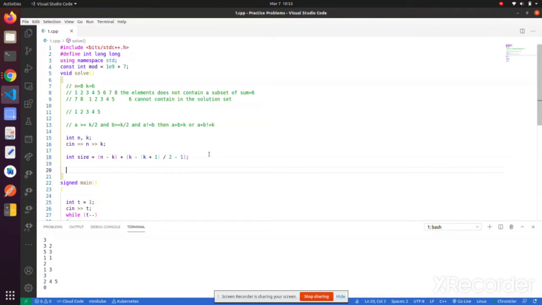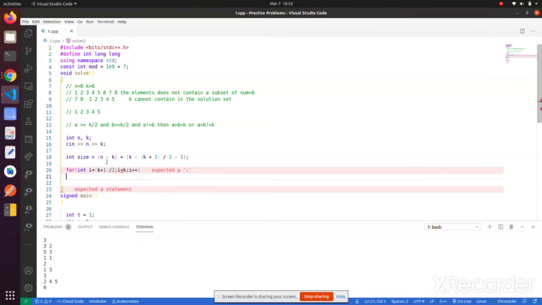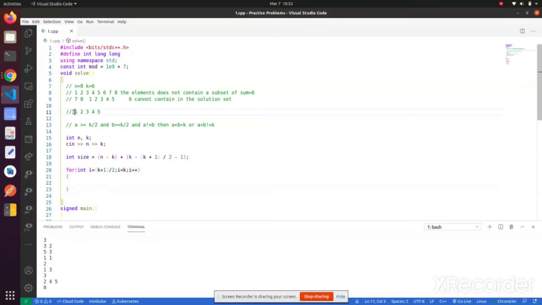Now I will print the numbers in the solution. I will iterate from (k plus 1) by 2 to k, printing numbers 3 4 5, where 3 is (k plus 1) by 2, then going to the next number and so on.